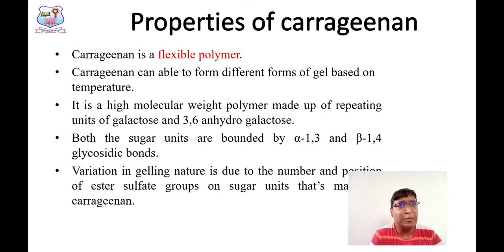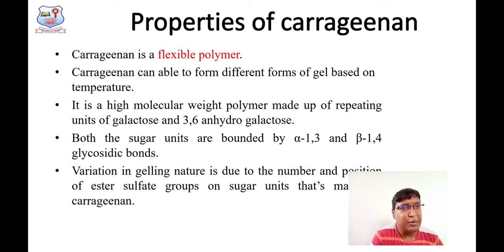What are all the properties? I told you that it is a flexible polymer. It is a flexible polymer, and carrageenan is able to form different forms of gel based upon the temperature. The formation of gel is influenced by the temperature of the area, right?